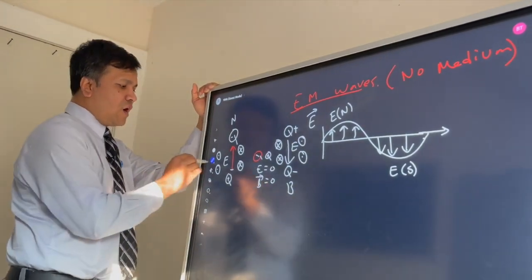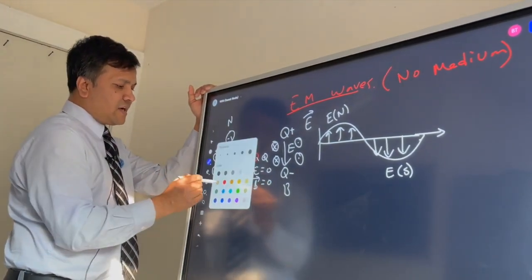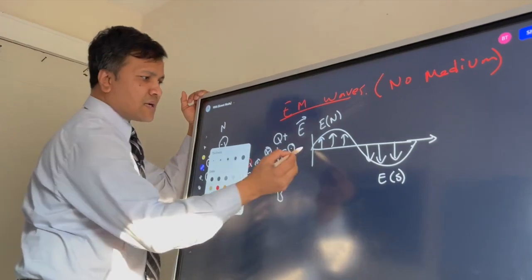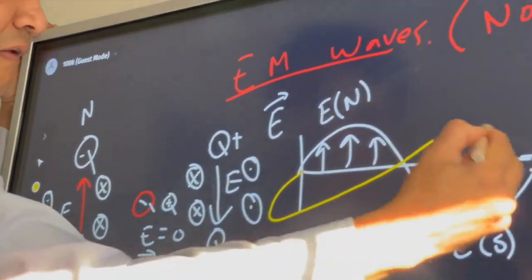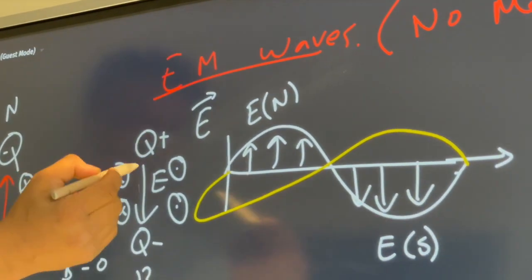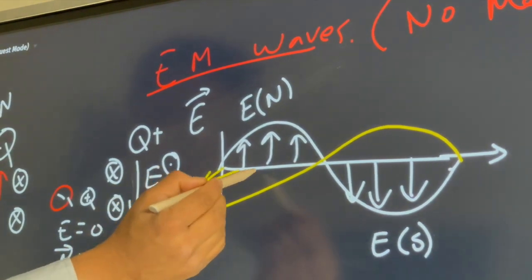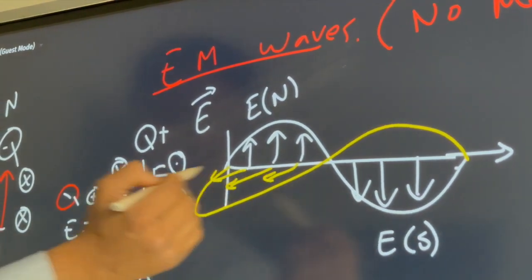Now I'm going to draw the magnetic field over here. It's going to be a little hard to draw, but I'm going to try. The magnetic field is going to be perpendicular to the electric field.